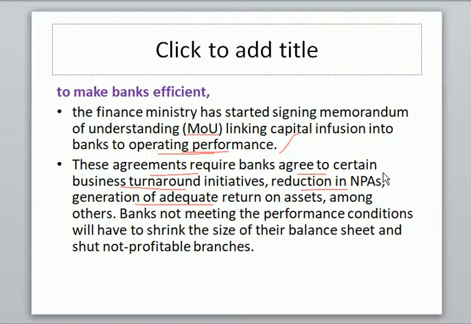Very few parameters I have listed out. If banks are doing well in any of the operating performance, they would get capital infusion from the government. Apart from that, if any banks are not performing well, they have to shrink the size of their balance sheet and shut down non-profitable branches to make the banking efficient. These are the various steps taken by the Government of India.